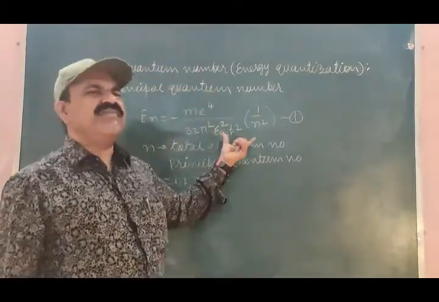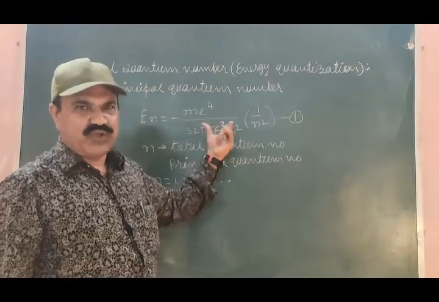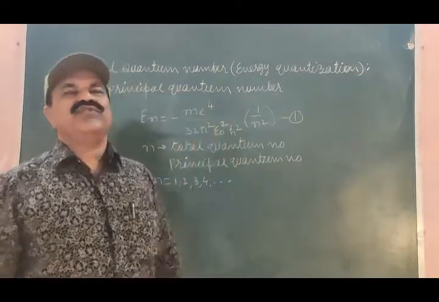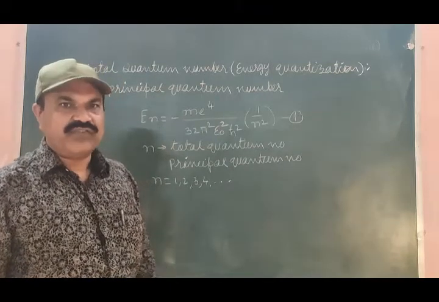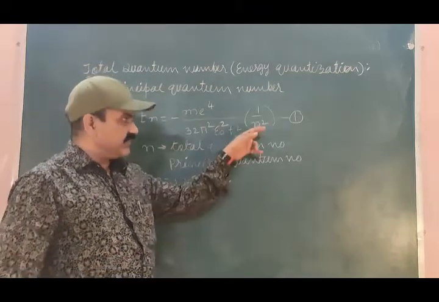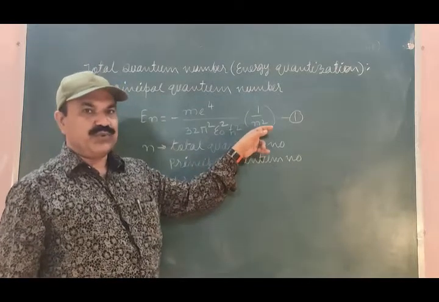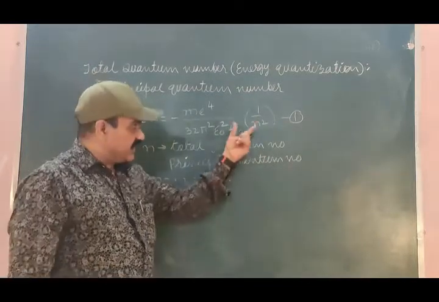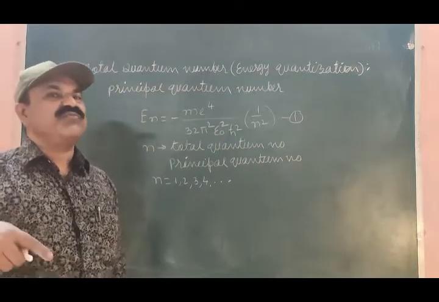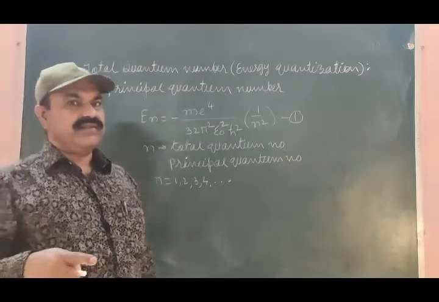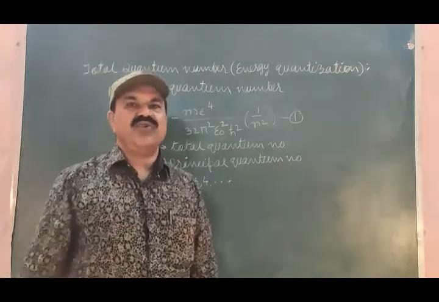We have to apply the same relation to find the principal quantum number of Earth. n is equal to 1, 2, 3 and so on, and equation 1 will give us the energy quantization of the Earth. Why? Earth is performing orbital motion.